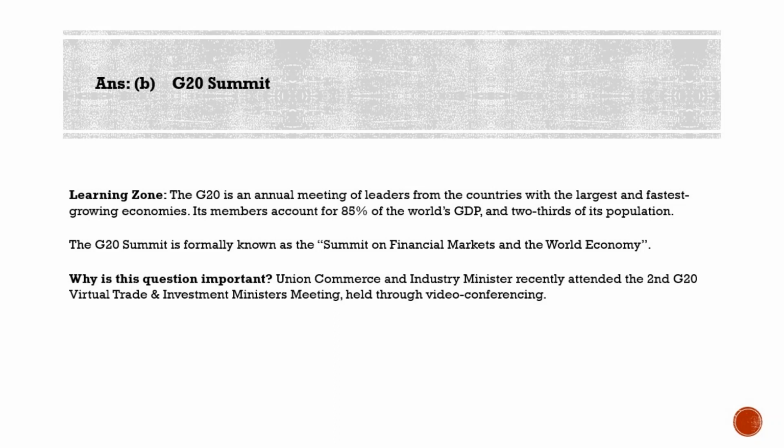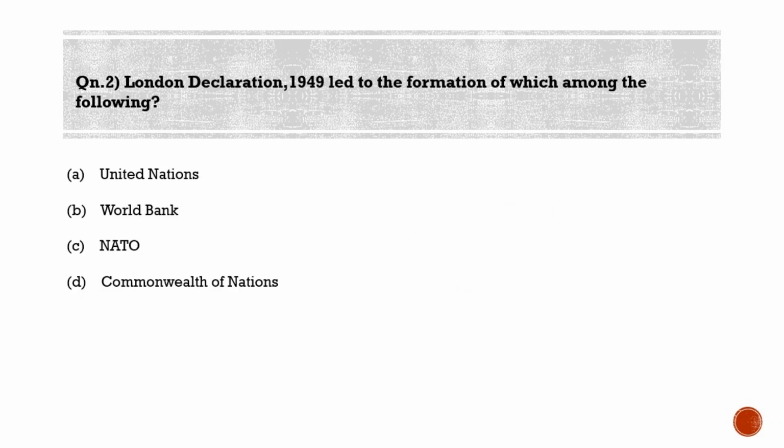That's about G20. We'll now move to the second question. London Declaration 1949 led to the formation of which among the following? Option A, United Nations. Option B, World Bank. Option C, NATO. And option D, Commonwealth of Nations. Guys, the correct answer here is option D, Commonwealth of Nations.